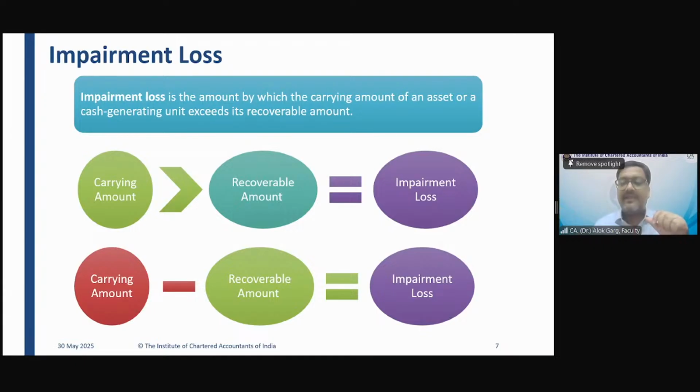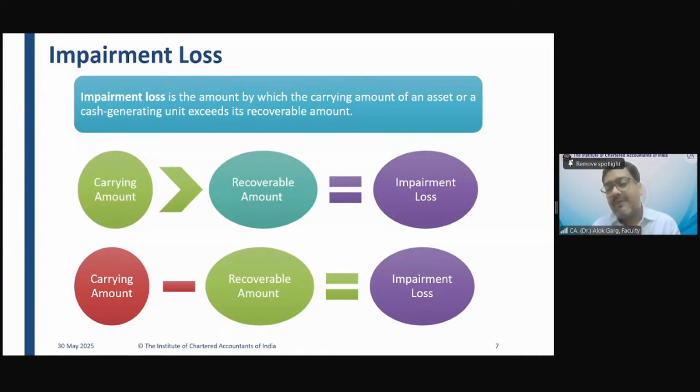For example, this mobile phone is an individual asset, so we will be talking about the impairment loss on an individual asset. Let's say I have purchased an office. And when I purchased the office, I got a lot of furniture in the office, right?